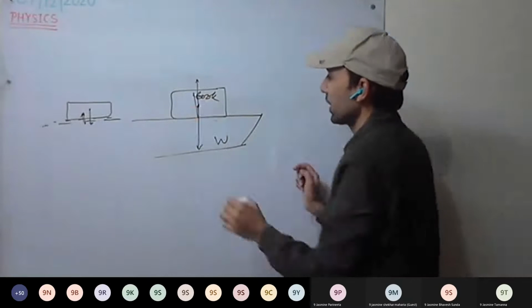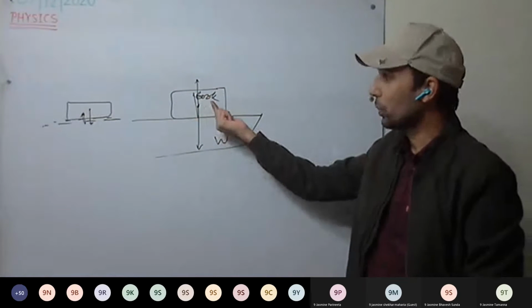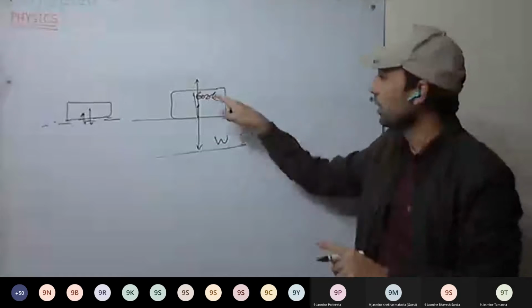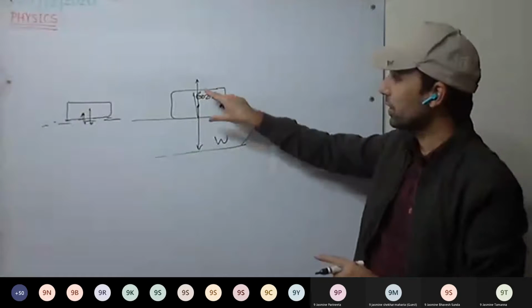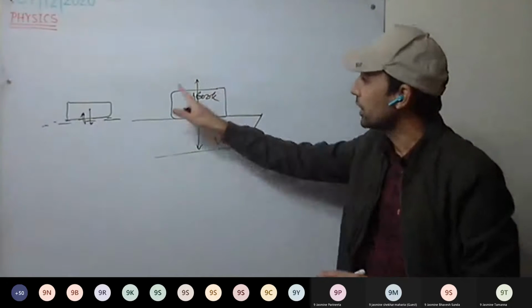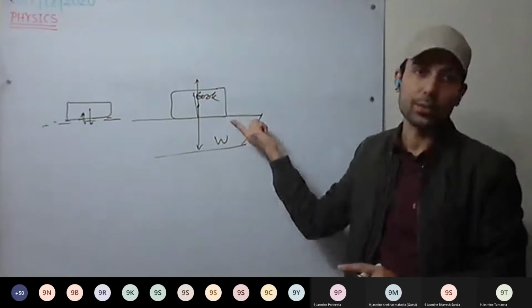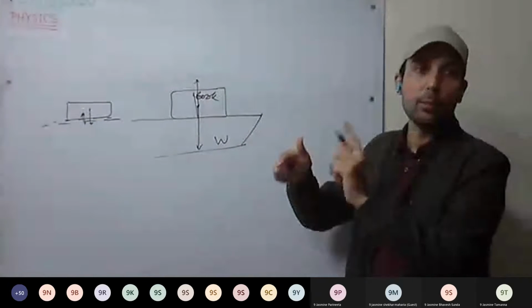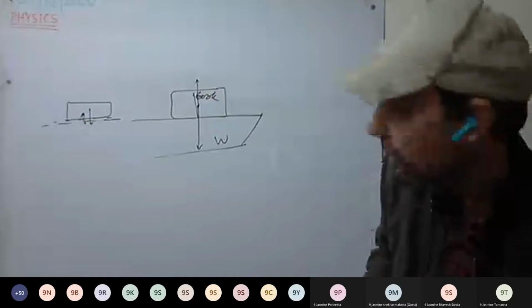Mostly consider here. There will be a reaction force on the book. So these two forces will be balancing. These two forces balance each other, so the book doesn't move further. The resultant force on the book will be 0 because these two forces act opposite to each other and are equal in magnitude.